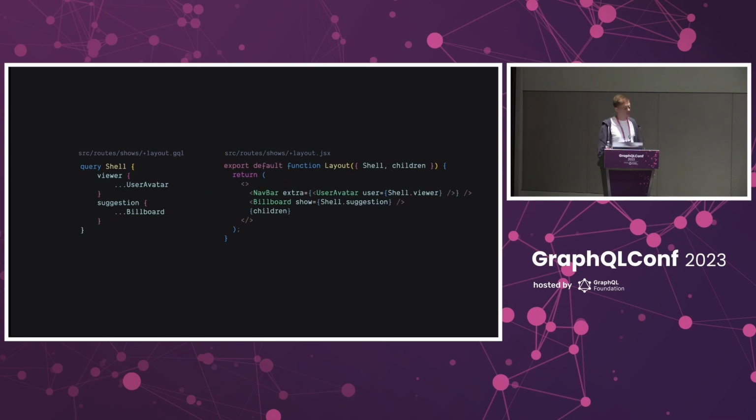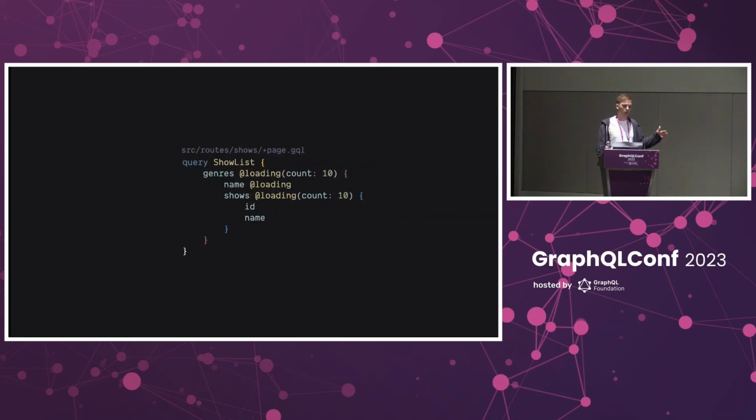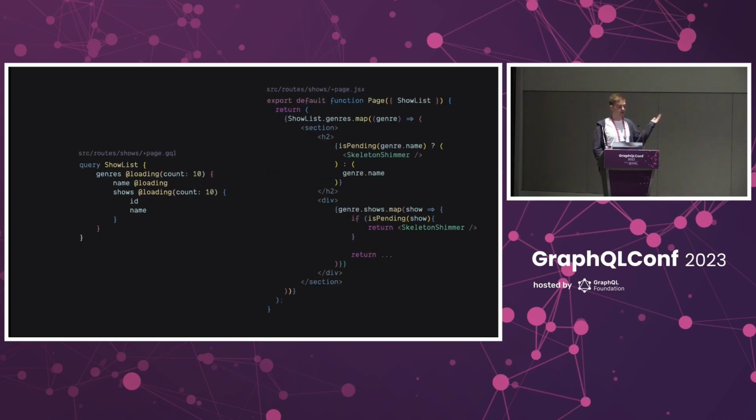Our layout component just needs to take those values from the query and thread them to the relevant components. The second query will get all of the shows in every genre to build that grid. And as I said, it does have a loading state because we'll want to show that while we're waiting for the query to resolve on the server. And so the page component is just responsible for loading a rendering state of the grid when appropriate.